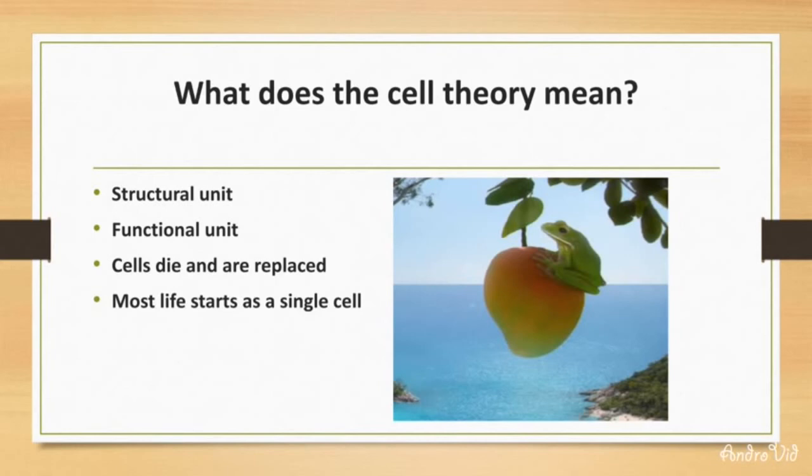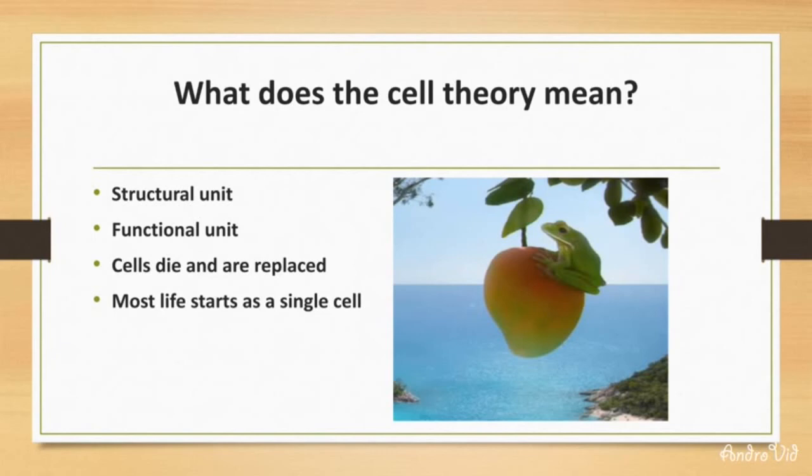The cells die and are replaced. For example, the frog and plant are composed of millions or billions of cells. These cells continuously die and are replaced by new cells. Once the cell becomes old or weak, it dies and is replaced by new cells.